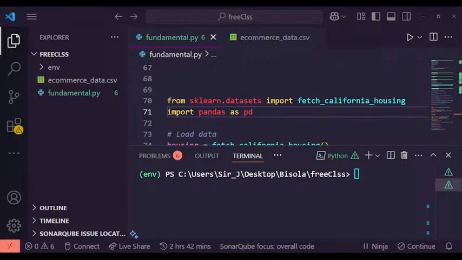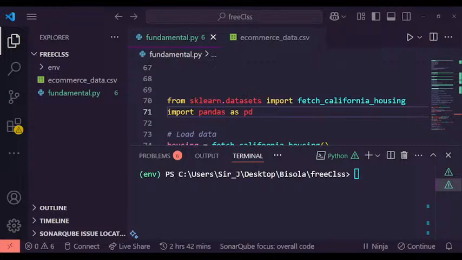Okay, so our goal here is simple: to build a simple predictive model that predicts housing prices based on features like the number of rooms, size, etc. Then we are going to talk about the tools we will be using. We will use Python, and we use pandas for data handling, and then we have scikit-learn for machine learning models. Then we are using VS Code, not Jupyter.